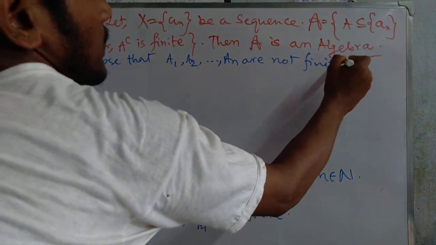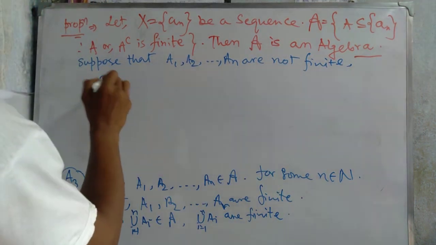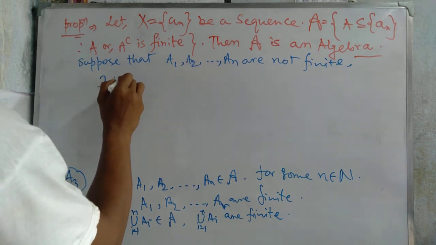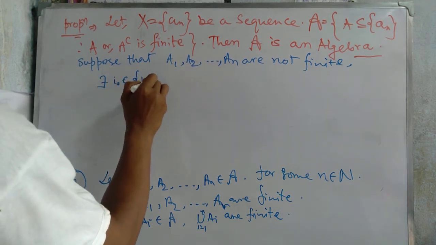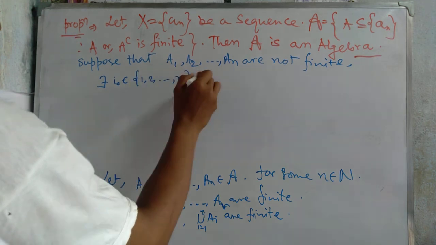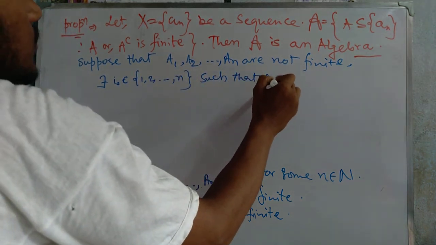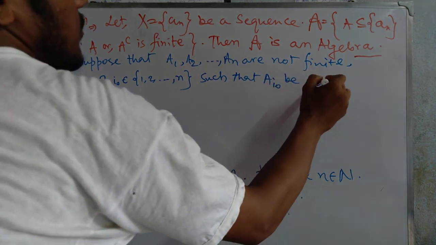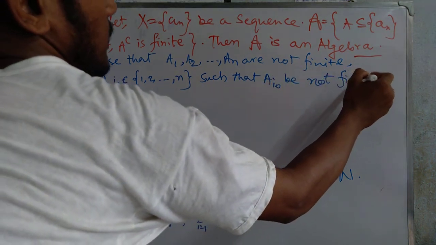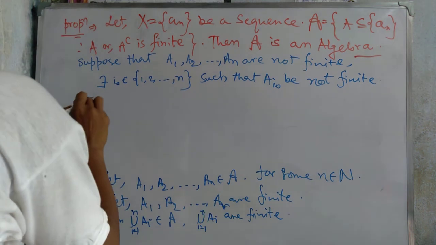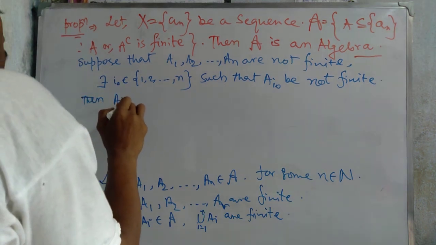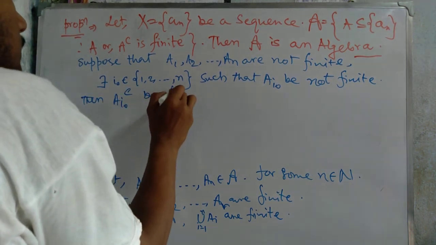So what happened? There exists i0 belonging to 1 to n such that ai0 is not finite. Then ai0 complement is finite.